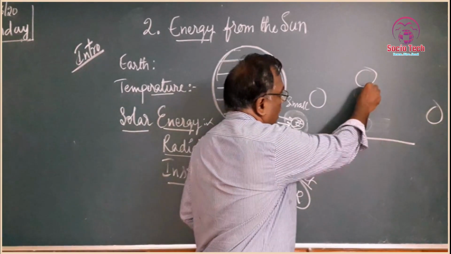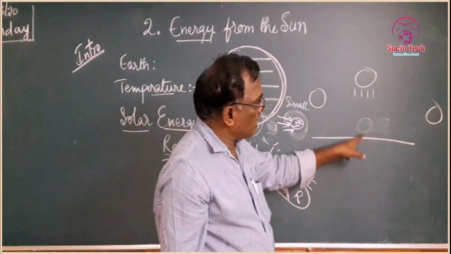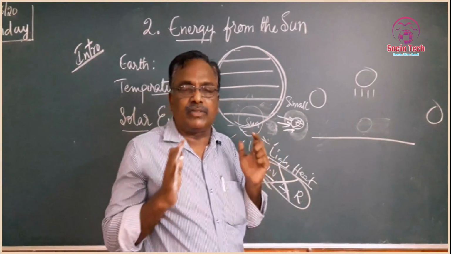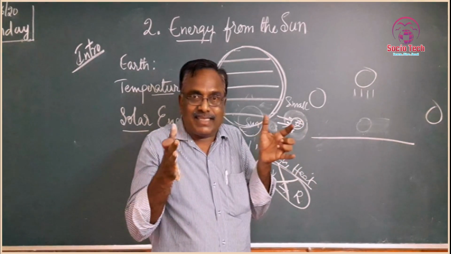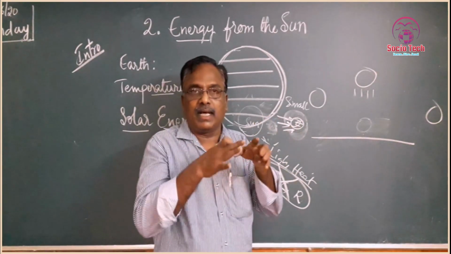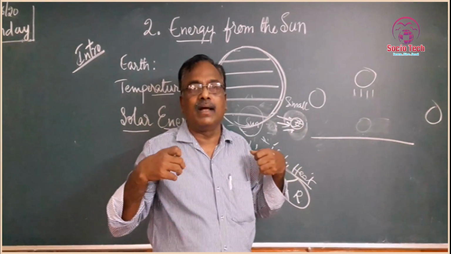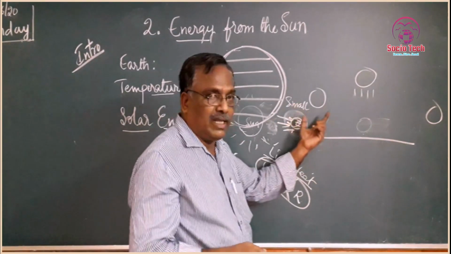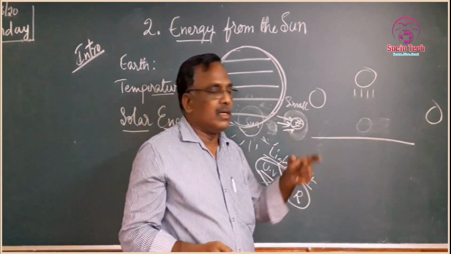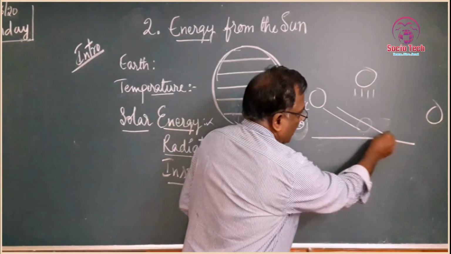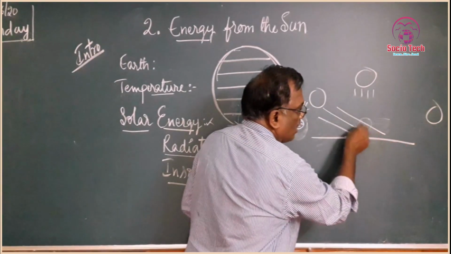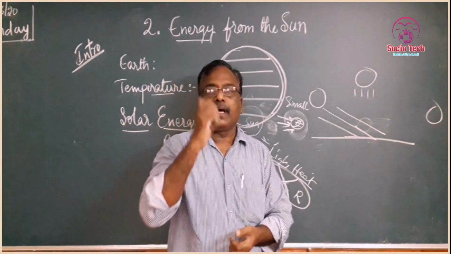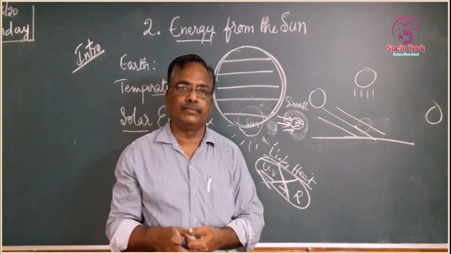But in the noon time, the sun rays fall vertically. When the sun rays fall vertically, the rays concentrate in the place, then it receives more energy. But when the sun is in the morning and evening, these rays are not concentrating, they are expanding, that is why the temperature is less.